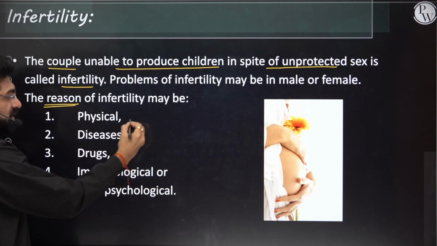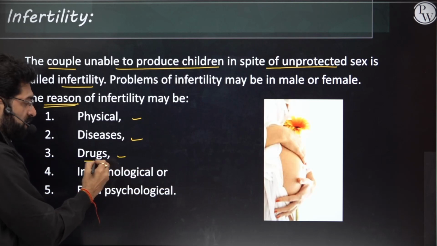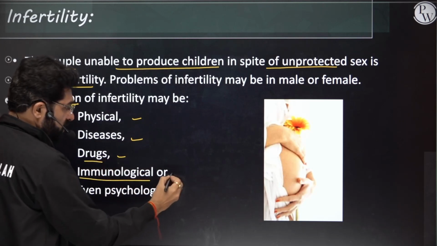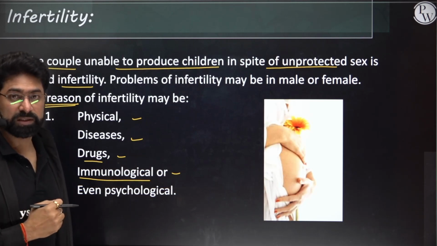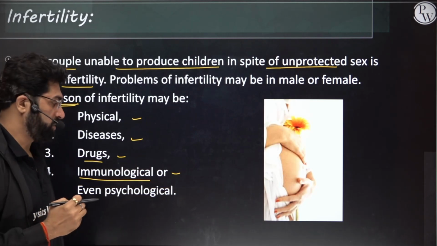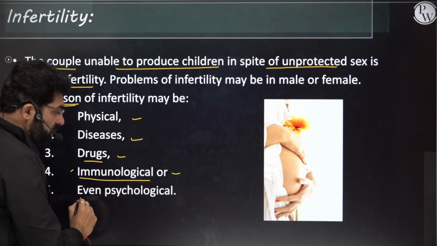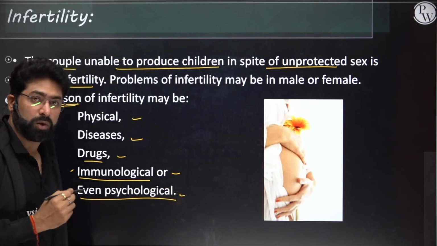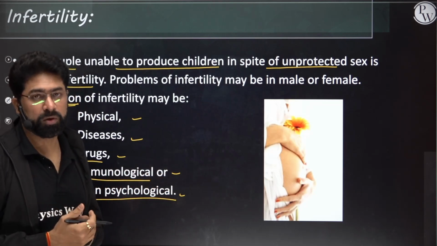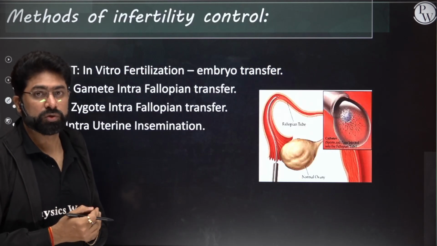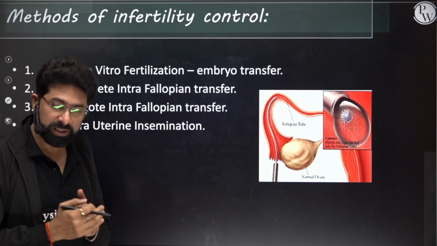The reasons can be physical. They can have some diseases, or they are under the effect of some drugs, or they can be immunological. For example, sometimes sperms are regarded as foreign substances in the female reproductive tract. That can be an immunological case. Sometimes it is psychological also, that they are not able to have a baby. That can be much more of a psychological problem, and that has to be dealt with properly. So there are assisted reproductive technologies, and there are IVF centers where they can consult.